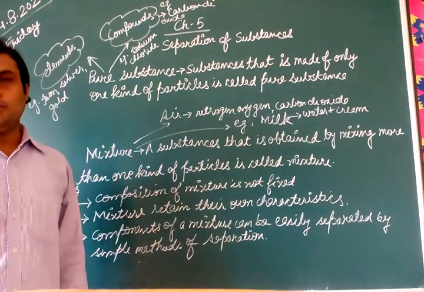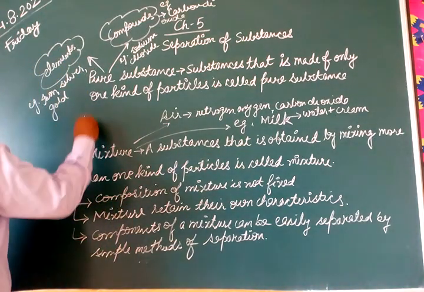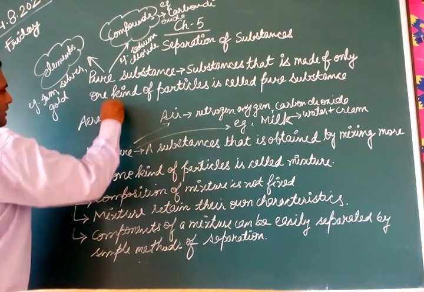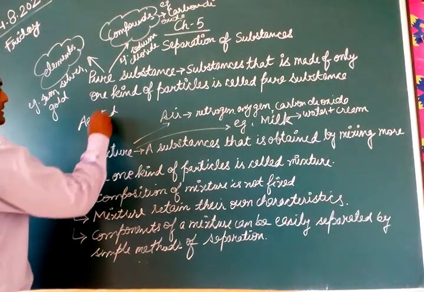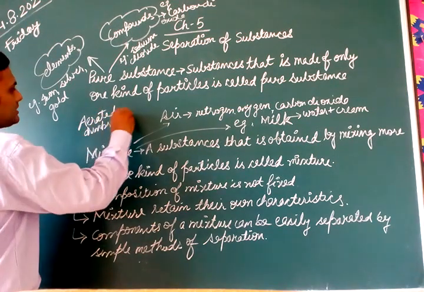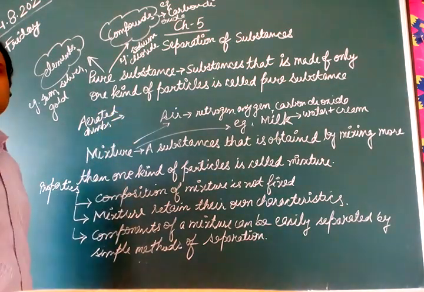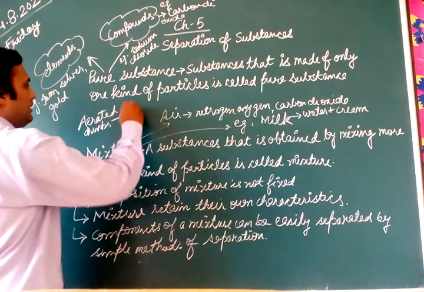Aerated drink is a mixture of water, sugar and carbon dioxide. Aerated drinks means your cold drinks. If we talk about cold drinks, they have what?